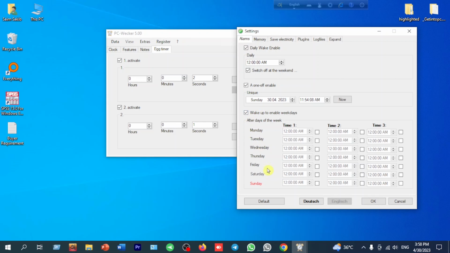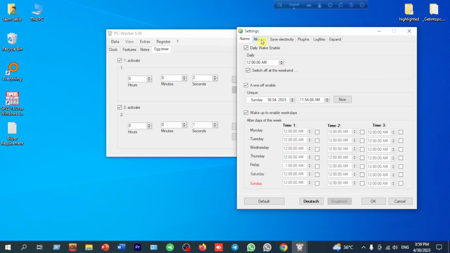If we want an alarm Sunday at 12 AM, then we can do it. If we want only Friday at 1 AM, we can do it. All of these sections say that if we want to set any alarm, daily or at a specific time in the day or weekly, we can set all types of alarm from here.